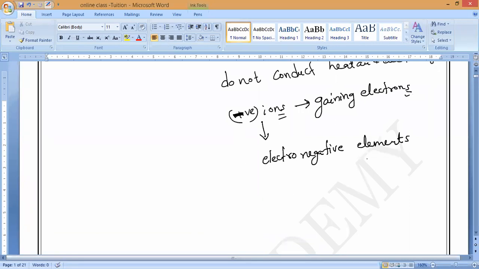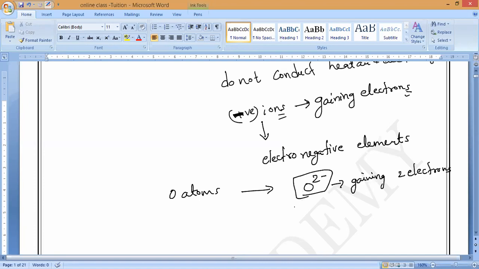That is why they are called electronegative elements. Do you understand? So, for example, if we take an oxygen atom, it will turn into an oxide ion by gaining how many electrons, guys? By gaining 2 electrons, it will turn into O2 minus. Do you understand, all of you?